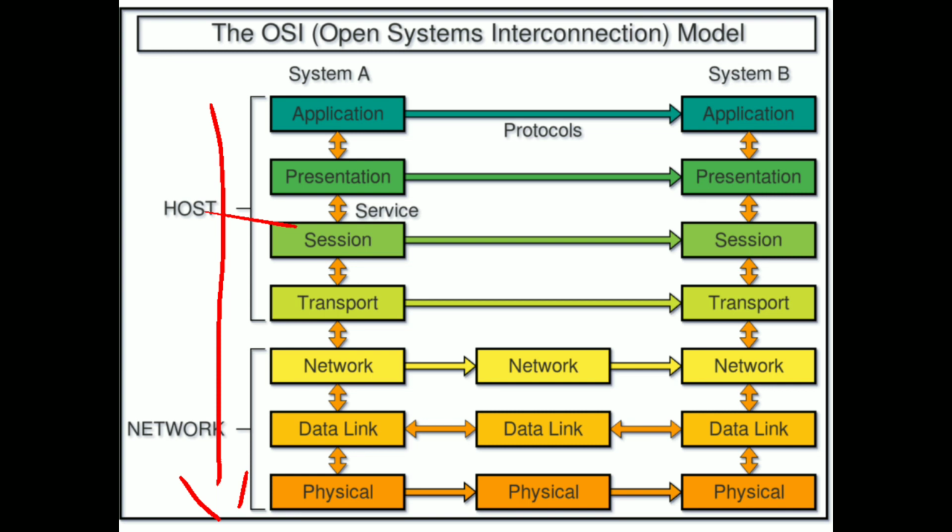The network layer's responsibility is that frames will be converted into packets. Also, the network layer will find the shortest path to transfer the data. That is the responsibility of the network layer only, and the packets will transfer to the transport layer.